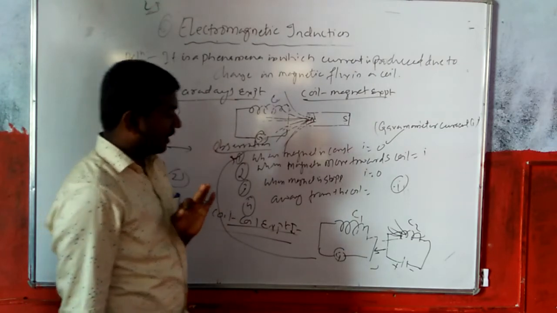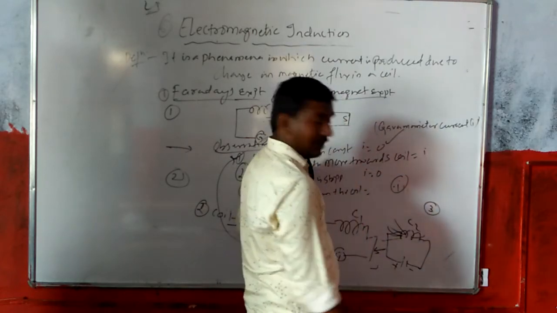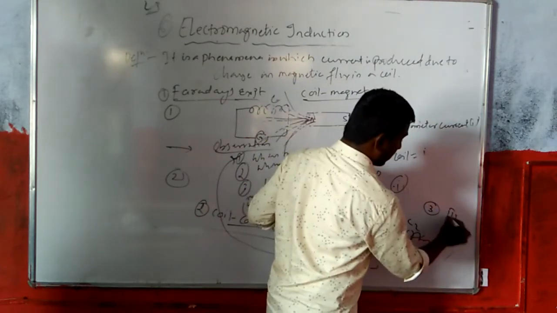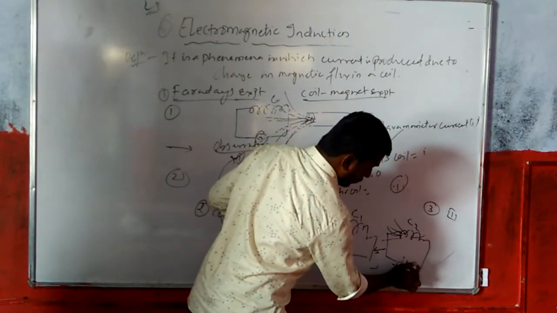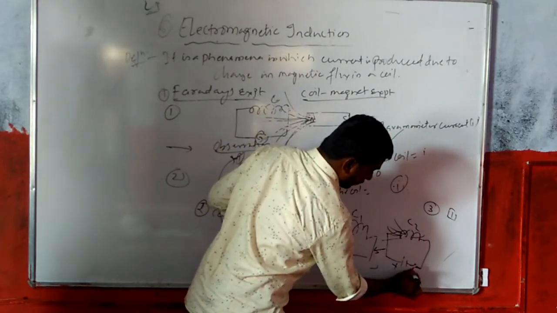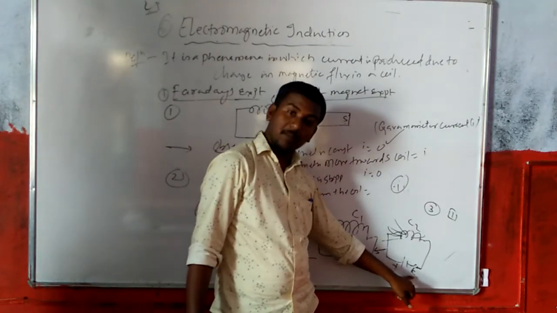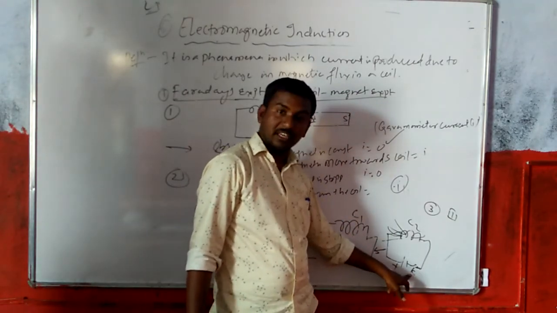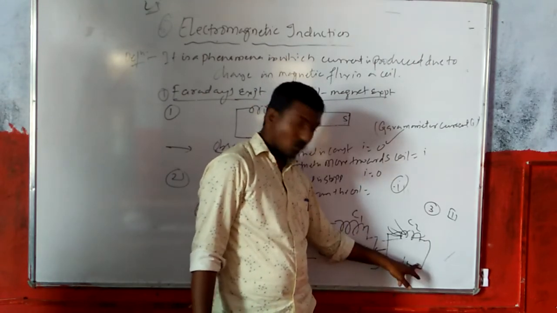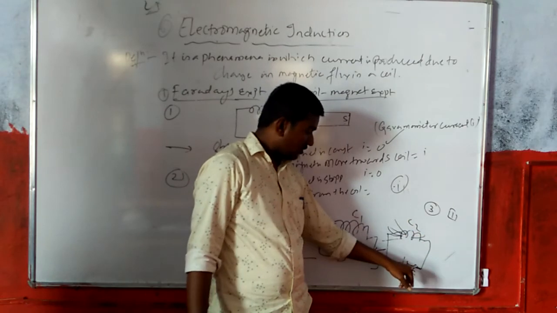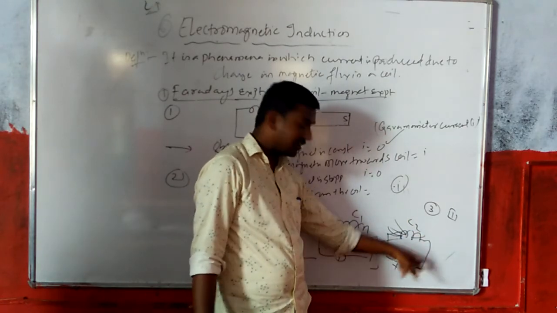So there is another experiment, the third experiment, a coil experiment. What is given in the third experiment? It is connected to a key. Okay, key, a tapping key. When you press this key, current will flow in the C2 coil. When it is open, there is no current. So if you press the tapping key, it produces current in C2.